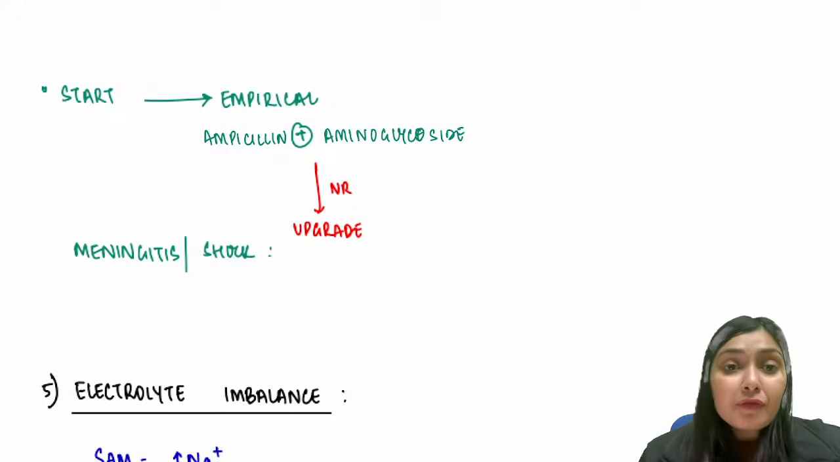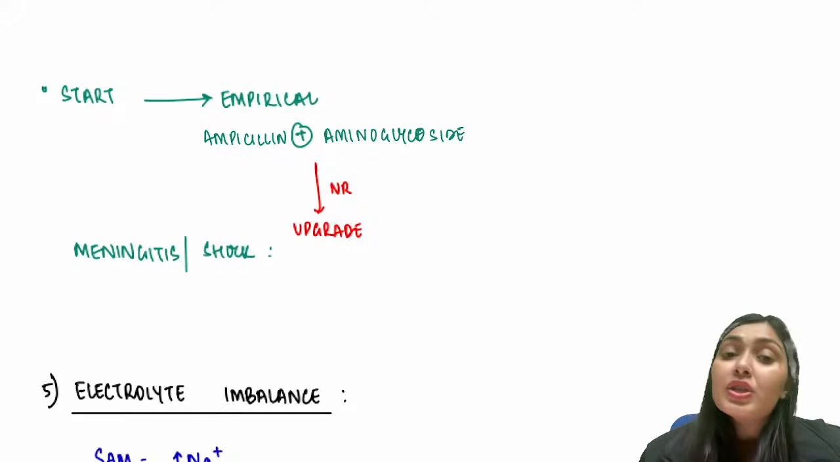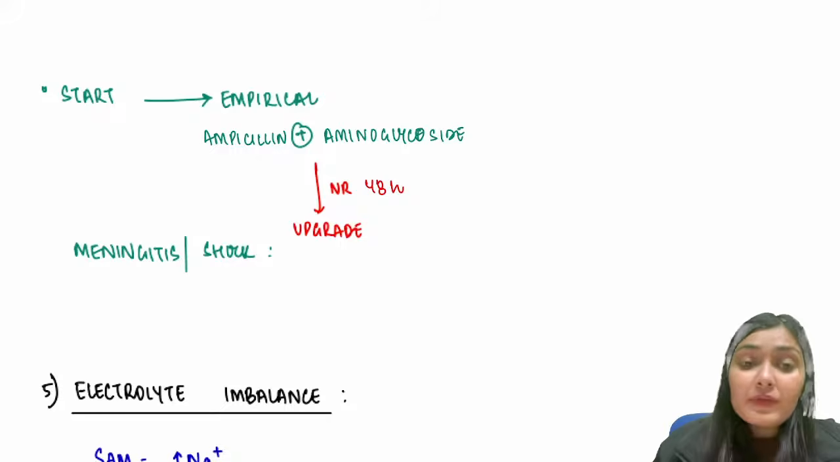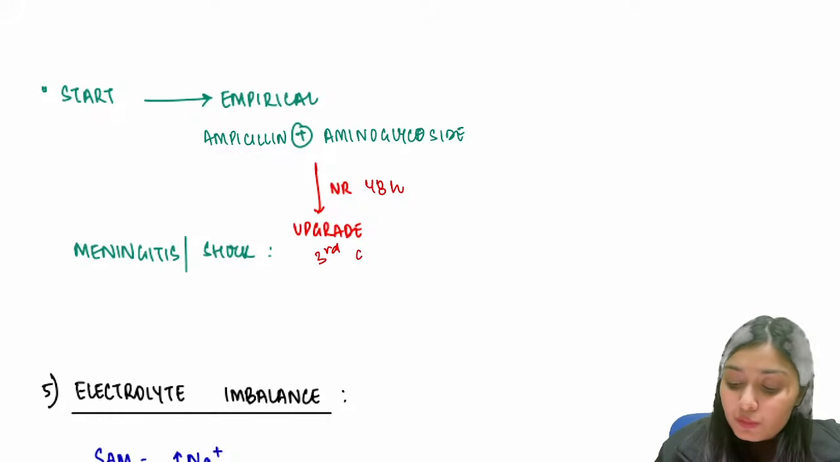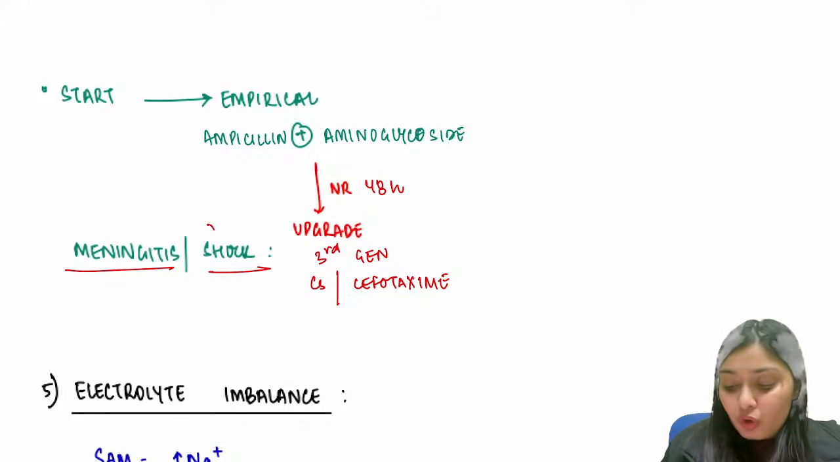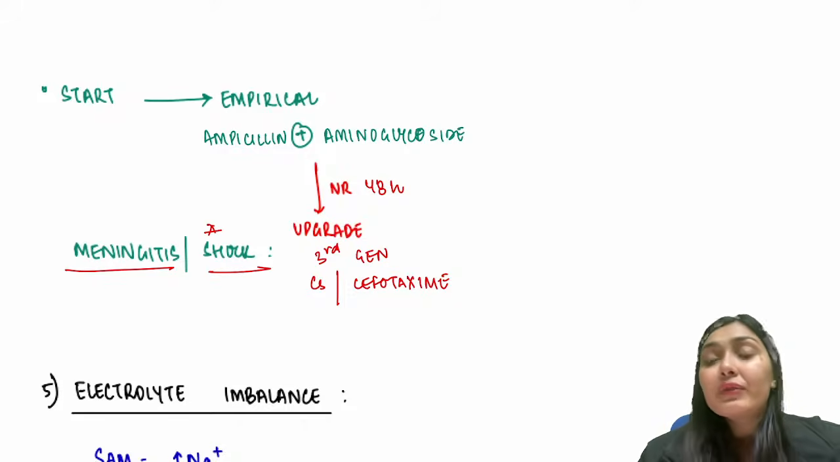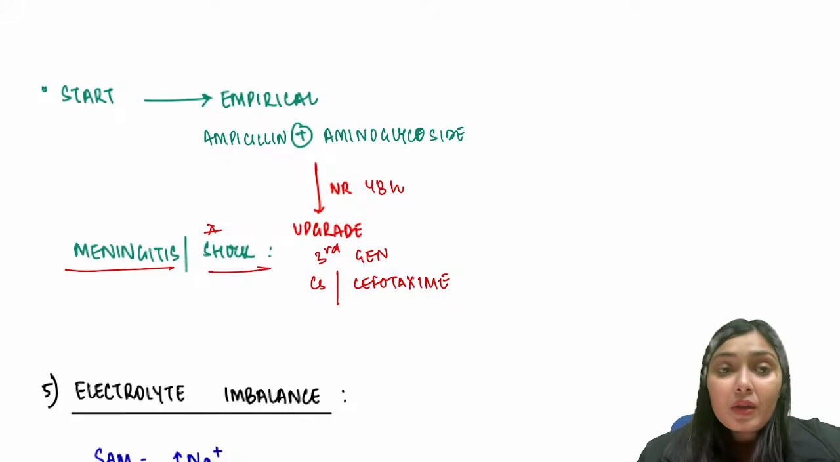If after 48 hours of these empirical antibiotics the child is not improving, then we upgrade to a third generation cephalosporin like cefotaxime. And if the child has any signs of meningitis or shock, you directly start with a third generation cephalosporin. You don't start with amikacin and gentamicin. Okay, so this was small infection management.